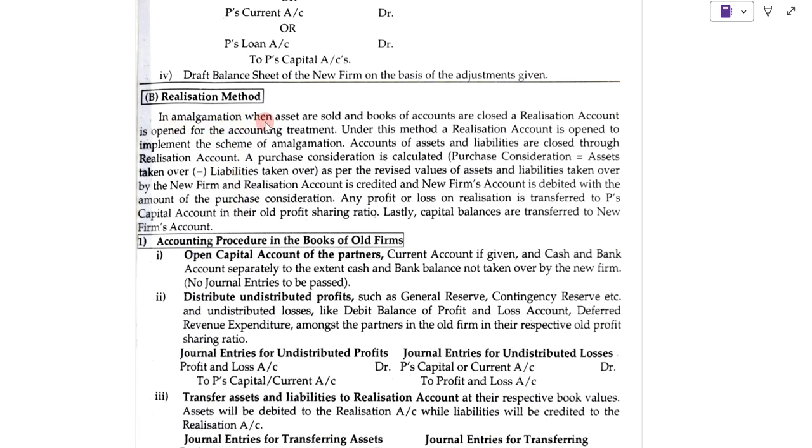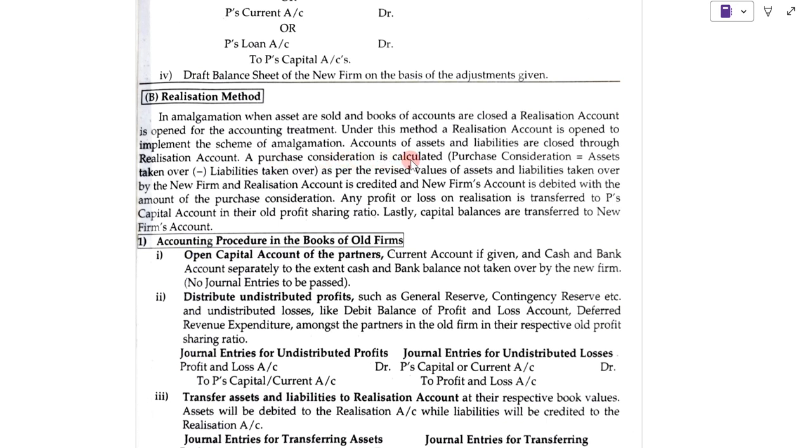So in amalgamation, when assets are sold and books of accounts are closed, a realization account is opened for the accounting treatment. Under this method, a realization account is opened to implement the scheme of amalgamation. So accounts of assets and liabilities are closed through realization account.